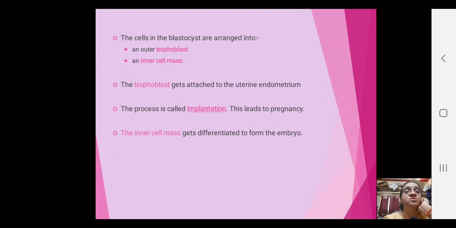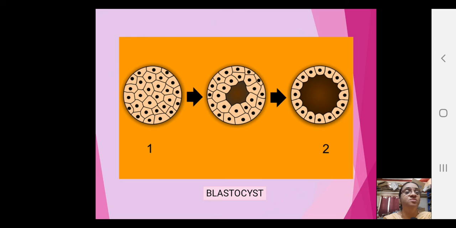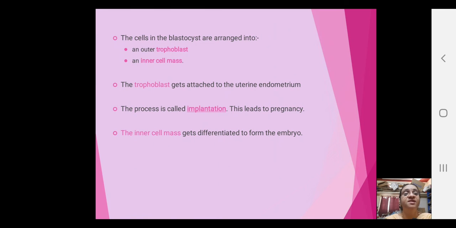The cells in the blastocyst are arranged into outer trophoblast and inner cell mass. Just looking at the outer trophoblast and inner cell mass, in the middle diagram you see how it is nicely getting arranged. The outer layer is there, the middle layer is there, right? The trophoblast gets attached to the uterine endometrium, and this is called implantation, and then the pregnancy is registered. Once the pregnancy is registered, the inner cell mass gets differentiated to form what is called the embryo.